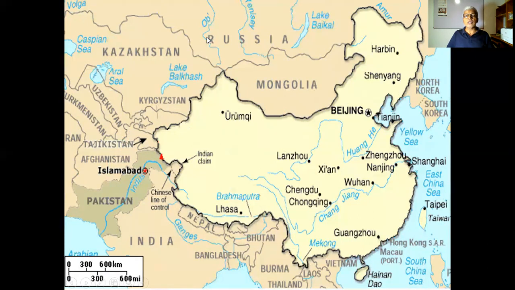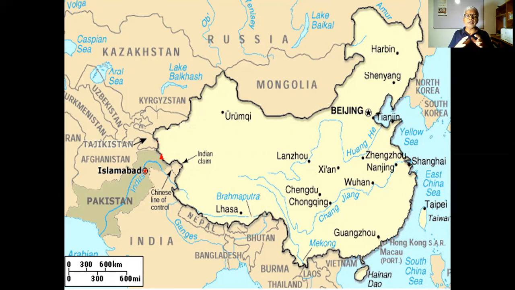Then other rivers, and how they flow: River Ob, River Yenisei, then Huanghe. In India, you find the Ganges, the Indus, and the Brahmaputra. Their locations are also given in this map. When you focus your attention on this map, you find how the drainage of this region is set. It consists of a number of rivers flowing in different directions, collecting water from land to the different seas and oceans.